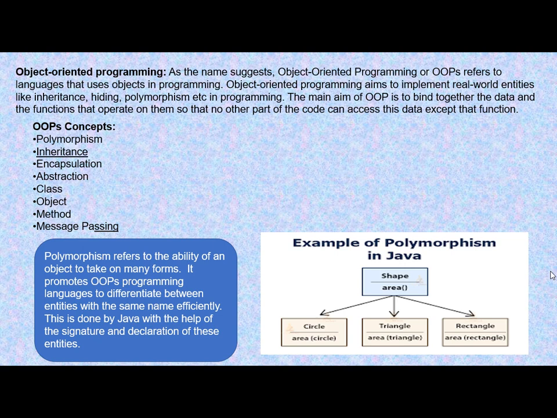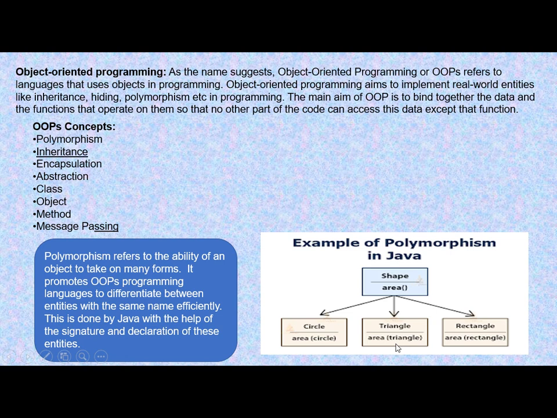So how does this happen? This happens with the help of different types of signature and declaration of this method. Inside these methods you will have some arguments, which we will study about. We will pass some variables, which we call arguments, inside this method. That will be different, and with the help of this difference only the compiler will be able to differentiate between the methods. So here you can see that the same method name is there, but they are performing different tasks.